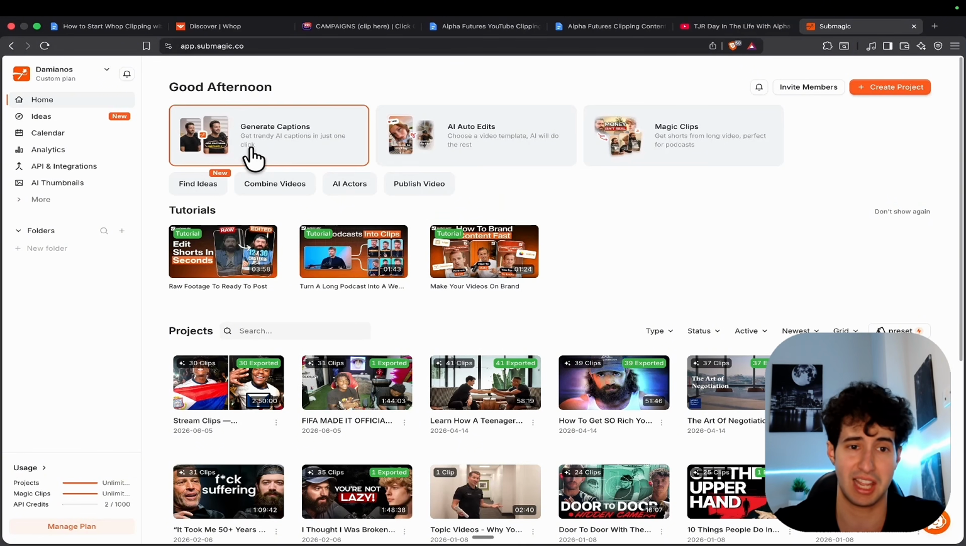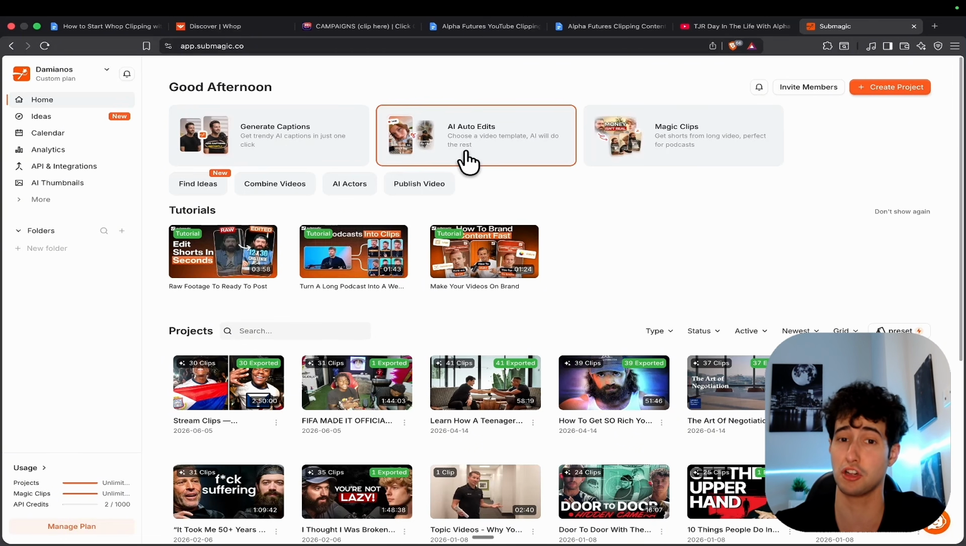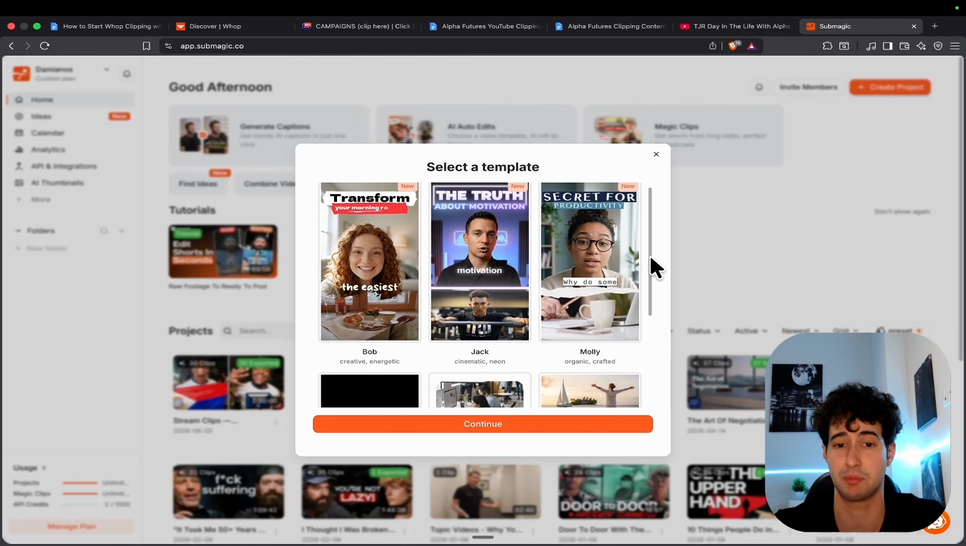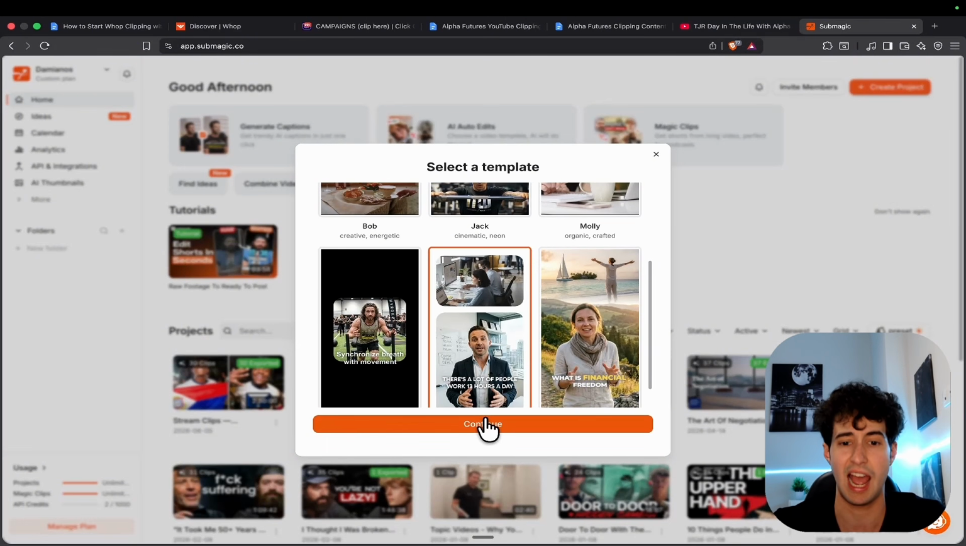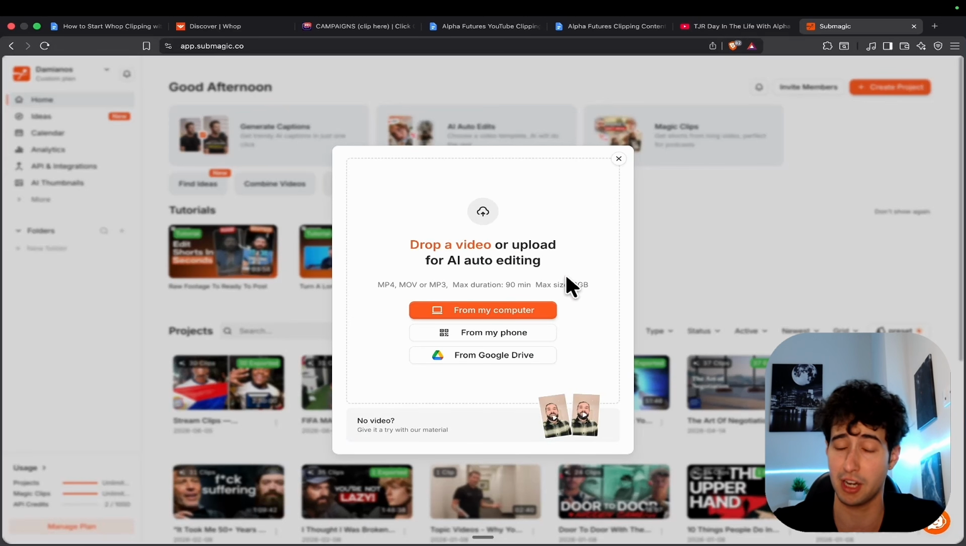As you can see, they have the generate captions feature, which just turns a short that you already have and gives it engaging captions. Then they also have the AI auto edits feature, where you basically choose a template that has been proven to work for other creators, and once you do that, you simply upload a video that you have in your PC, and then it turns your video into engaging shorts using that proven template.